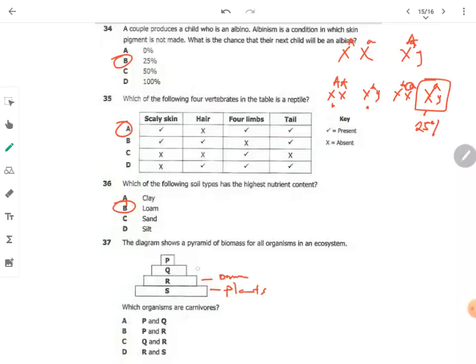Then we have carnivores that depend on flesh. Then we have herbivores. You can also find herbivores here because they feed on plants. Now, which one is a carnivore? Carnivore is P and R. Here you can find a carnivore, and R I also said you can find a carnivore here.